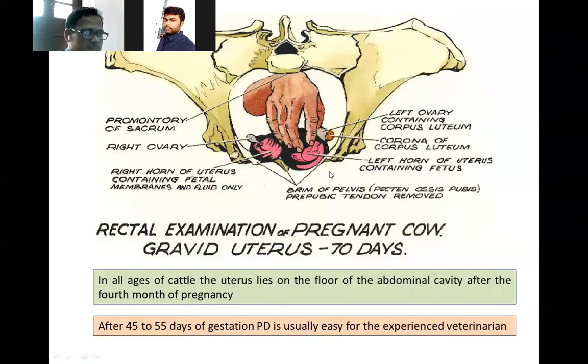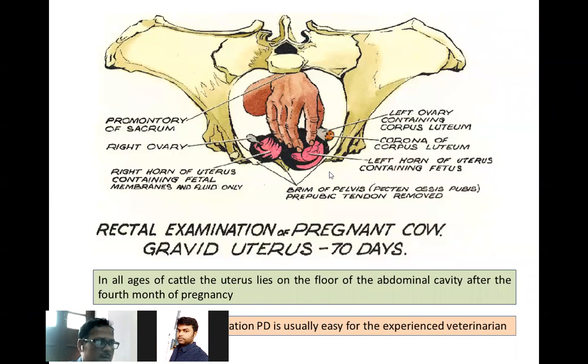And you see here, this is at 70 days. You see the asymmetry in the uterine horn. In all ages of cattle, the uterus lies on the floor of the abdominal cavity. After the 4th month of pregnancy you will not be able to reach or catch the uterus, because it has gone deep into the floor of the abdominal cavity.